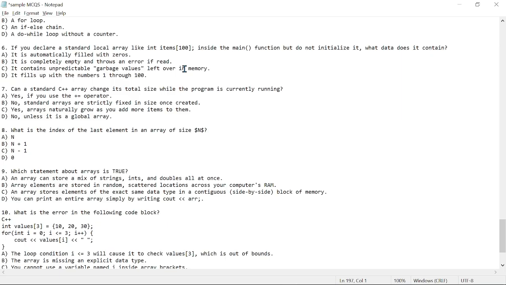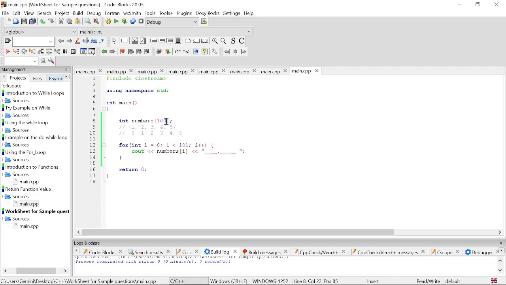And let's go to 8. It says, what is the index of the last element in an array of size n, right? An array of size n, and this we expect our answer to be n minus 1. Let's actually try to understand it from here. So let's do 5 here equals to 1, 2, 3, 4, 5.